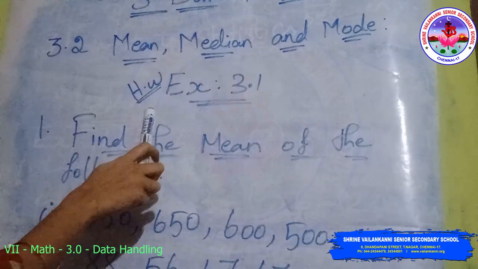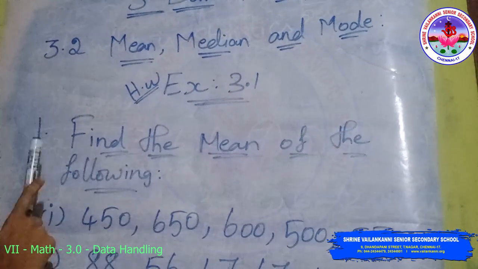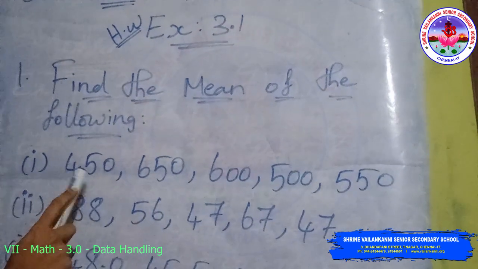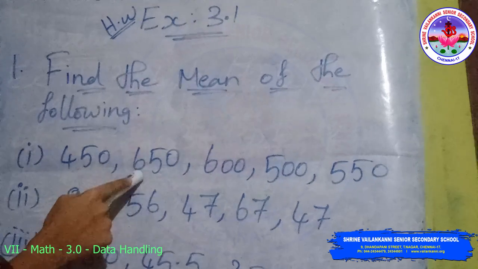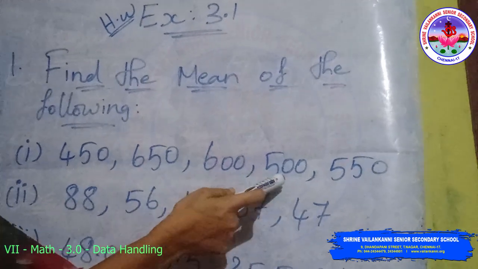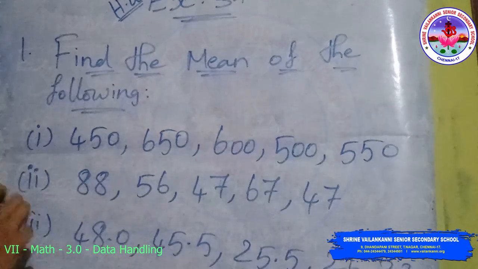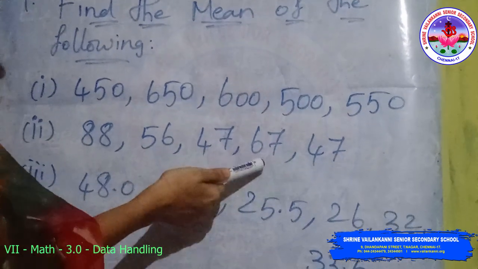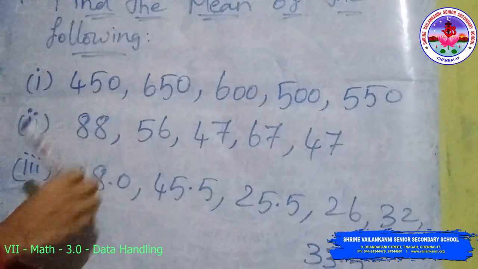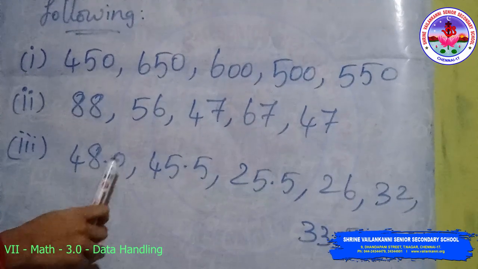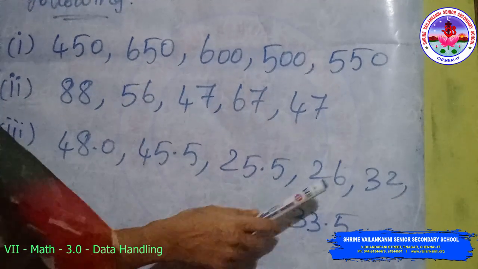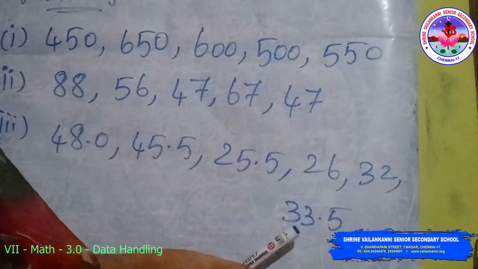Exercise 3.1, 4 marks on the first question. Find the mean of the following. The first one is 450, 650, 600, 500, 550. The second question: 88, 56, 47, 67, 47. Third one: 48.0, 45.5, 25.5, 26, 32, 33.5.